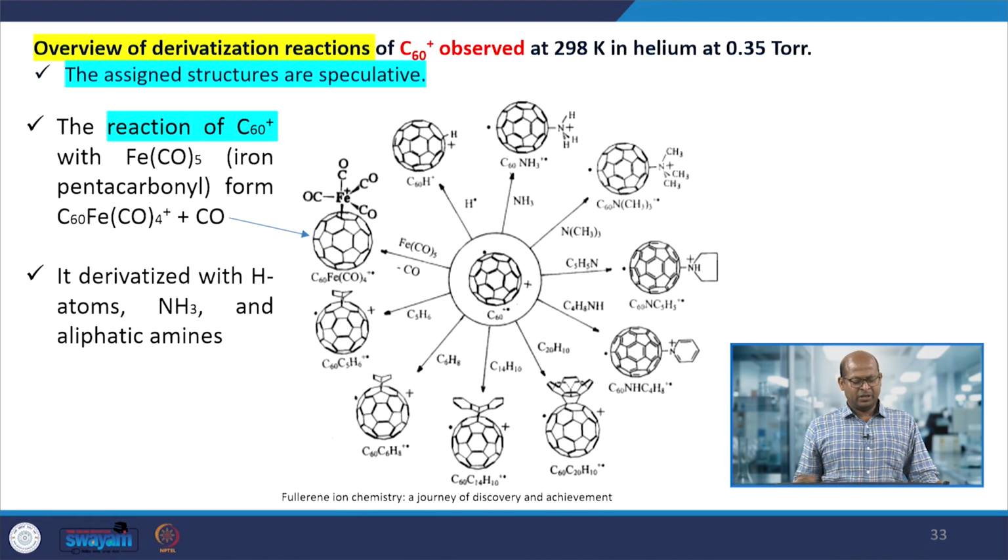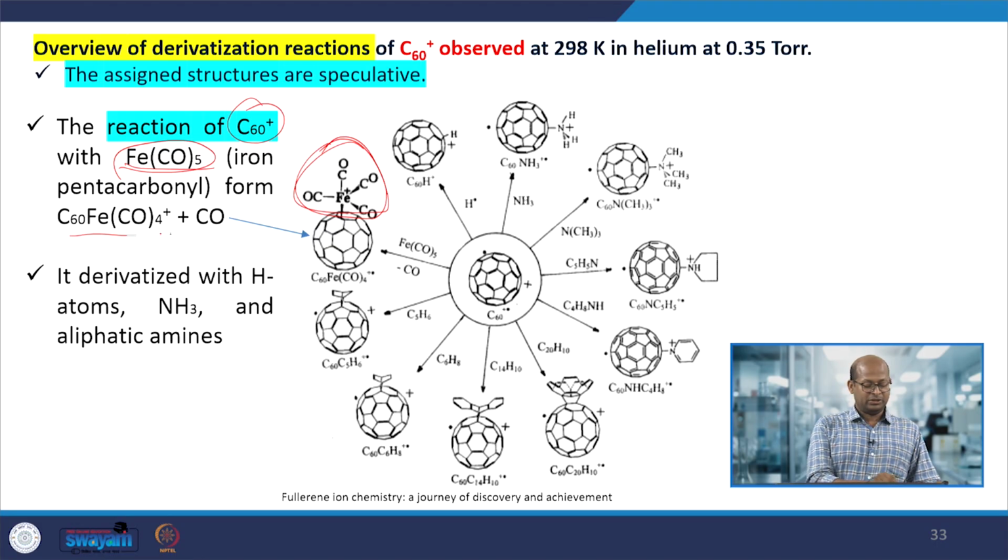Okay. So, when the C60+ ion is formed, it can react with some other compounds. Here an iron pentacarbonyl compound is there. When C60+ reacts with it, this type of functional group may form. This structure is speculative or hypothetical.